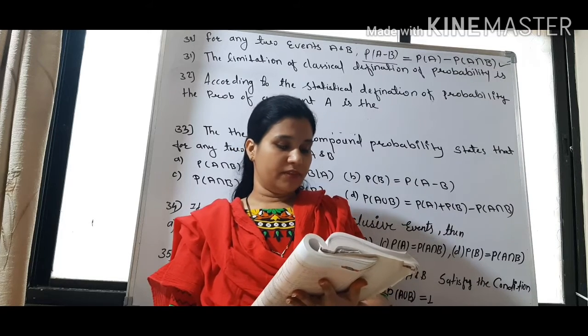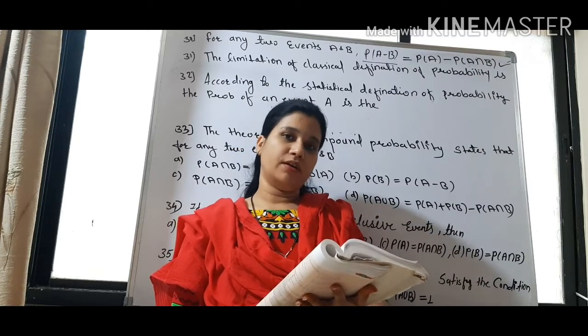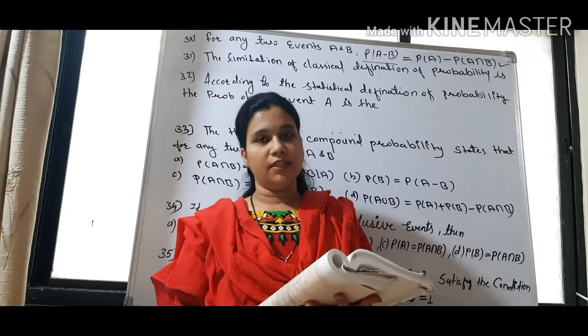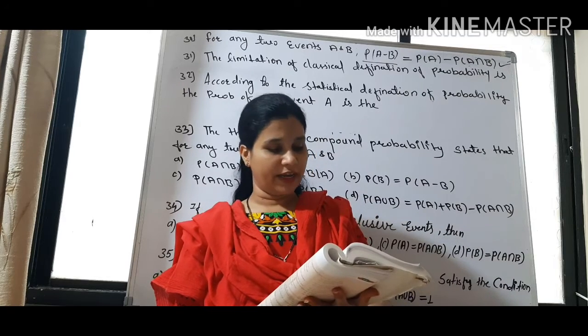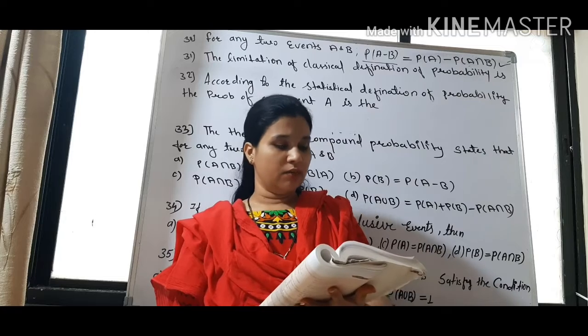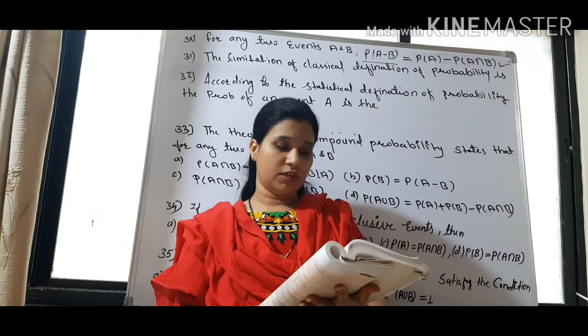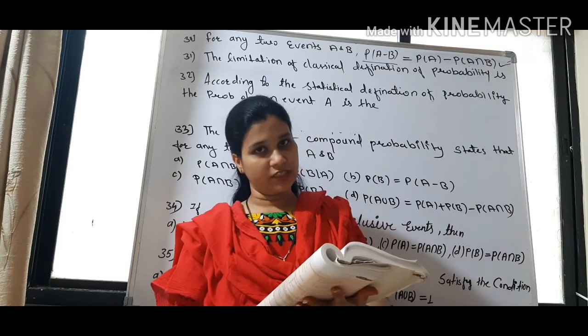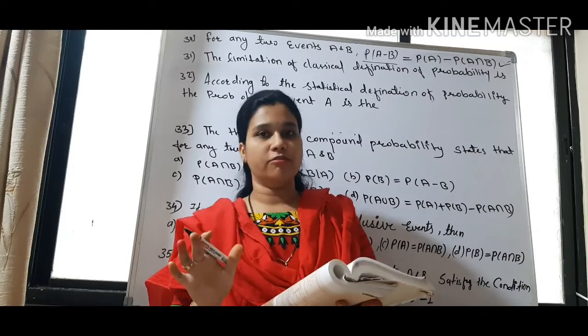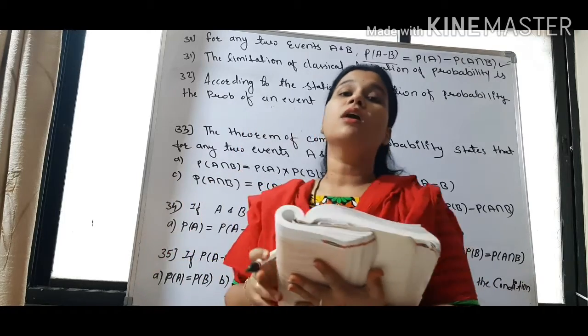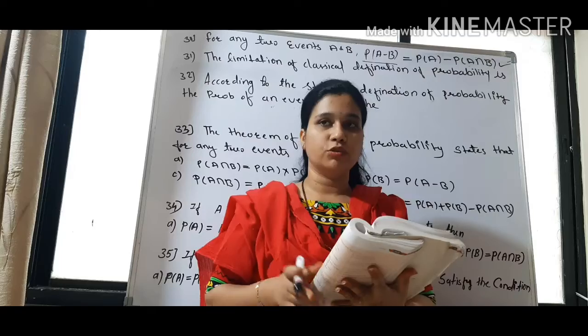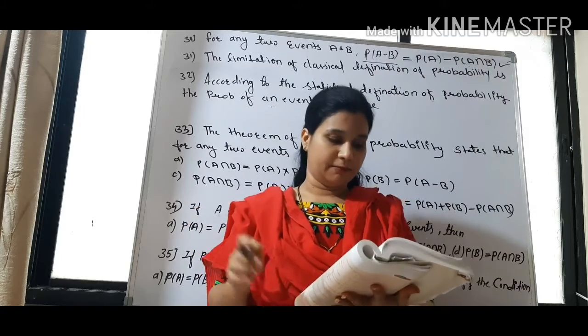And D is saying both A and B are correct. So A and B both are correct, that the sample should be finite and the events equally likely. Mutually exclusive is also correct, but in the options mutually exclusive is not asked. They are asking about equally likely. So both are correct, finite and equally likely.